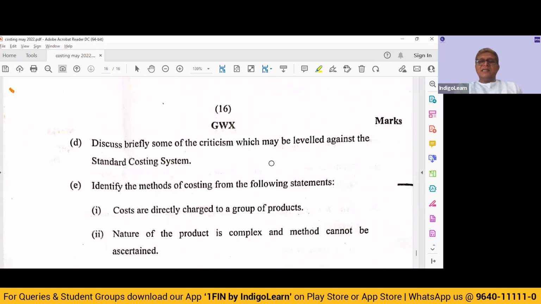Discuss briefly some of the criticism which may be leveled against the standard costing system. So what are the drawbacks of standard costing system? We need to list out. So you need to read your theory also if you are wanting to answer these questions. Identify the methods of costing from the following statements.